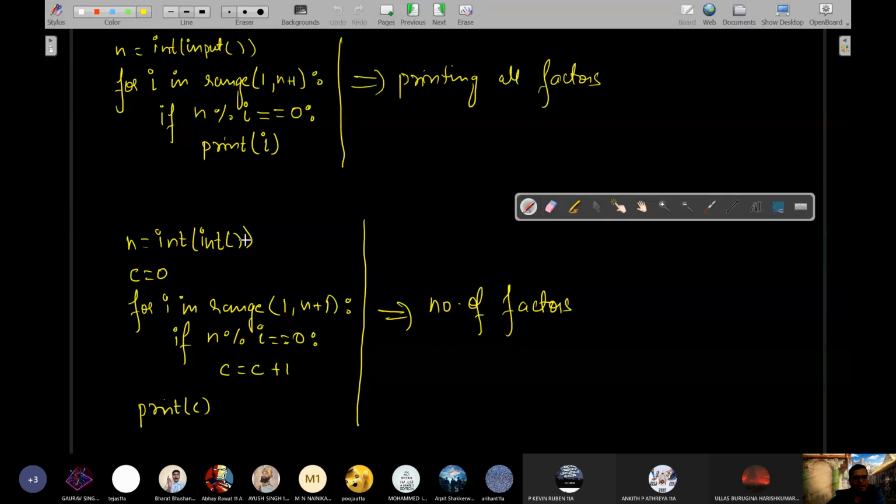Okay. Then when you have got the number of factors, so how will you check prime? If the number of factors is equal to 2. If this C happens to be 2, then that number is prime. Okay, so next page you can write. Okay, for checking prime, same program. Let's say n is equals to int input.